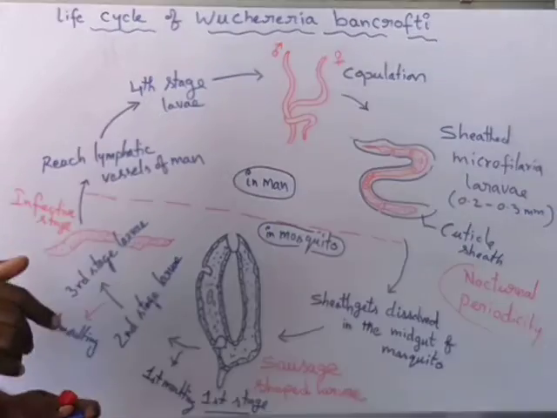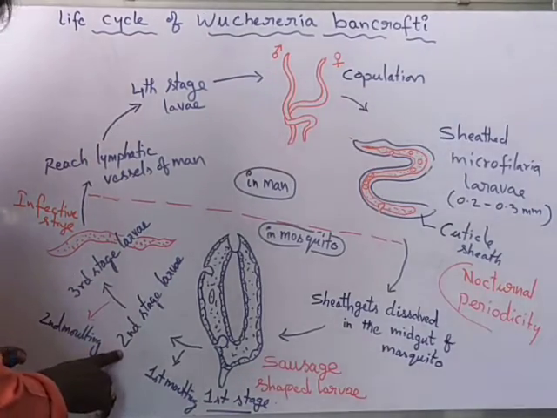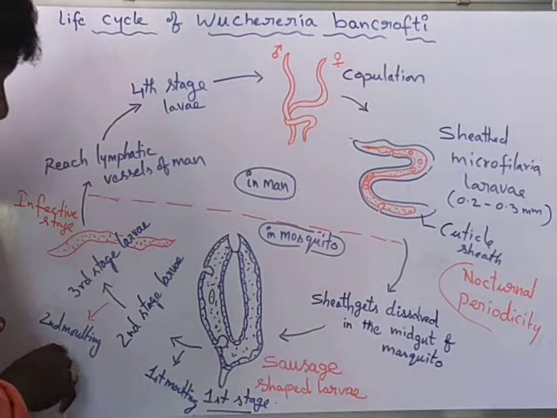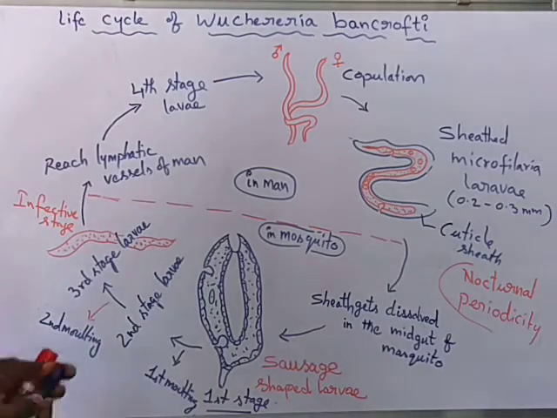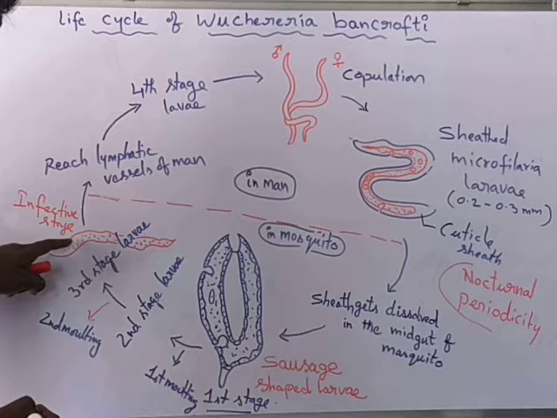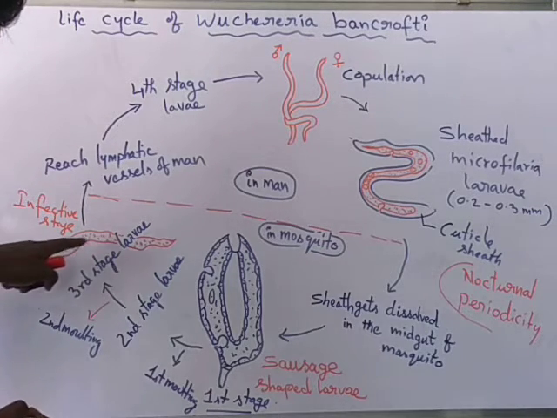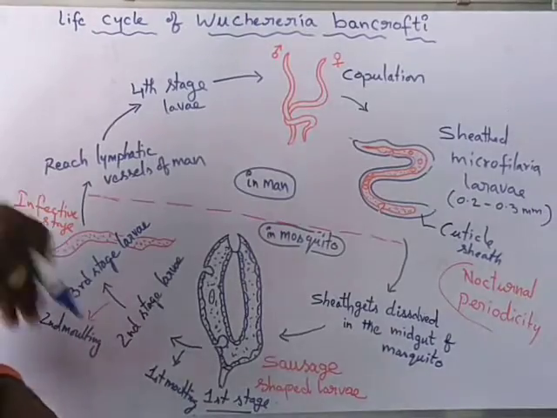So in the thoracic muscles, it undergoes two moltings. After the first molting it becomes a second stage larva, and the second stage larva undergoes the second molting and becomes a third stage larva. The third stage larva is a long, elongated structure. It is the infective stage to another host.